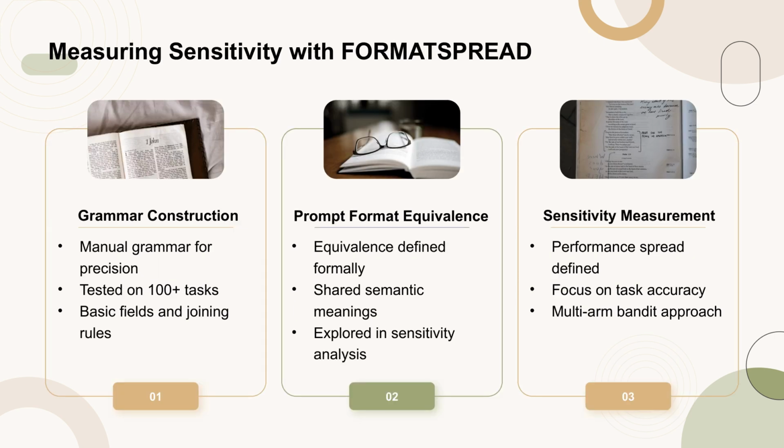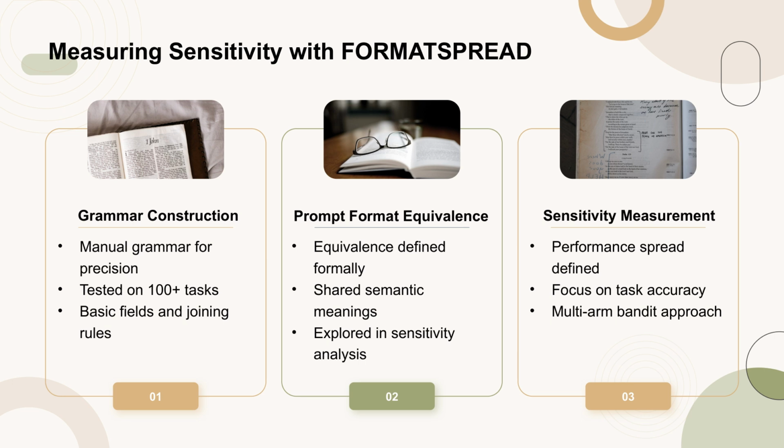The authors construct a grammar manually to ensure precision in defining the space of plausible prompt formats and semantic equivalence between formats. This grammar is tested on over 100 tasks to verify its effectiveness. The grammar consists of basic fields and rules for joining these fields to create prompt formats. The equivalence of prompt formats is formally defined, ensuring that sets of equivalent formats share the same semantic meaning. This equivalence is crucial for the sensitivity analysis conducted in the study.